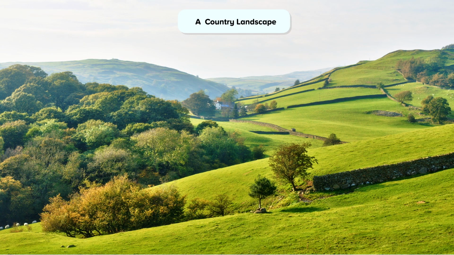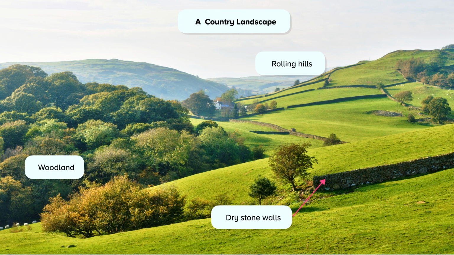Here is a country landscape. To describe this sort of landscape, you could write about the rolling hills. Rolling hills are gentle small hills. Landscape covered in trees like this could also be described as woodland. And finally, you can see dry stone walls, which are a very old and traditional way of building walls around farmland.